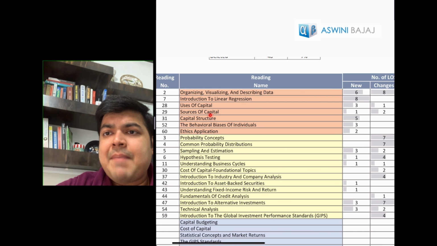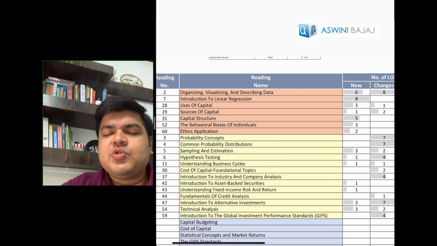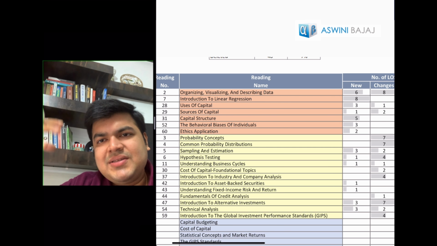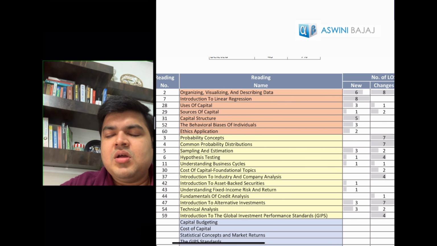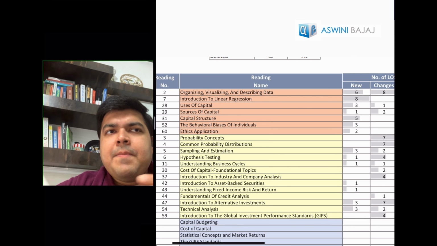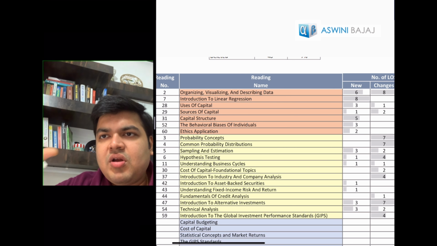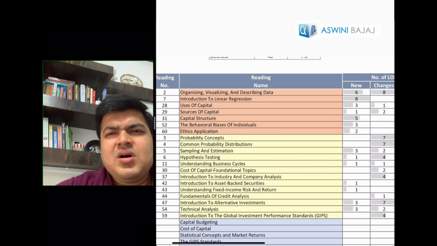Sorry, I skipped this capital structure over here. Capital structure was earlier in level 2 curriculum, now they've moved it to level 1 curriculum with a little bit of reduction in content. Otherwise it's very similar to the level 2 curriculum. So there is no problem in studying capital structure here. And capital structure is again, I think it's a good idea to put it together with level 1, because then the entire capital part, the raising of capital, capital budgeting, cost of capital, capital structure, they all get together into one in the same level. So that way bringing capital structure over here is a good idea.